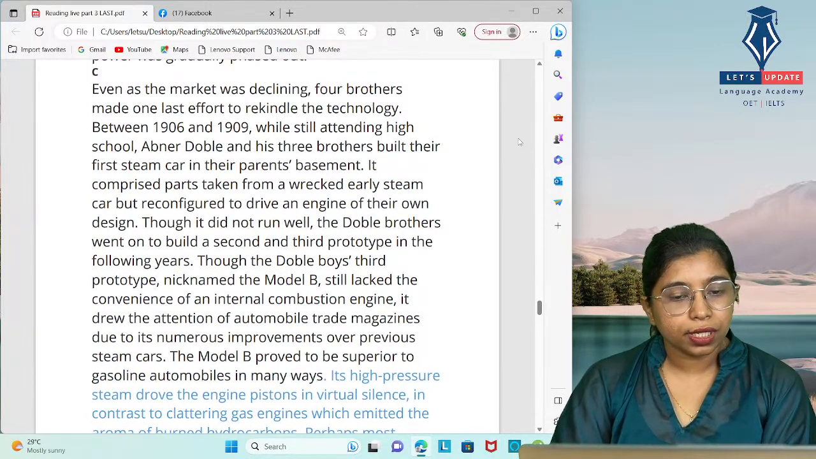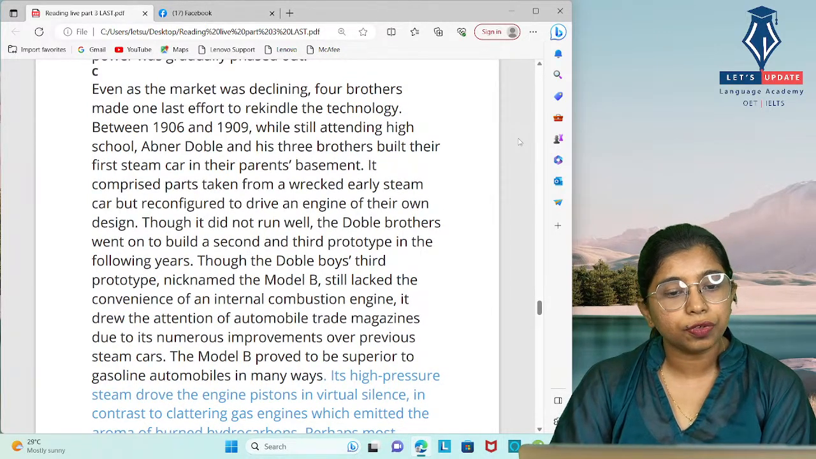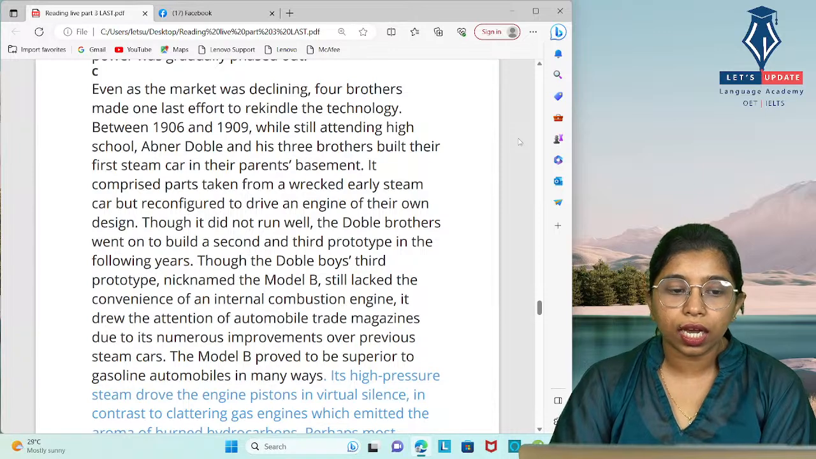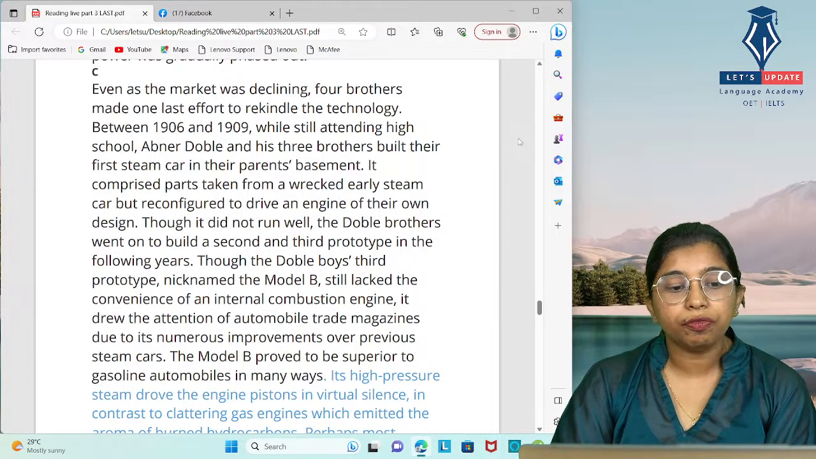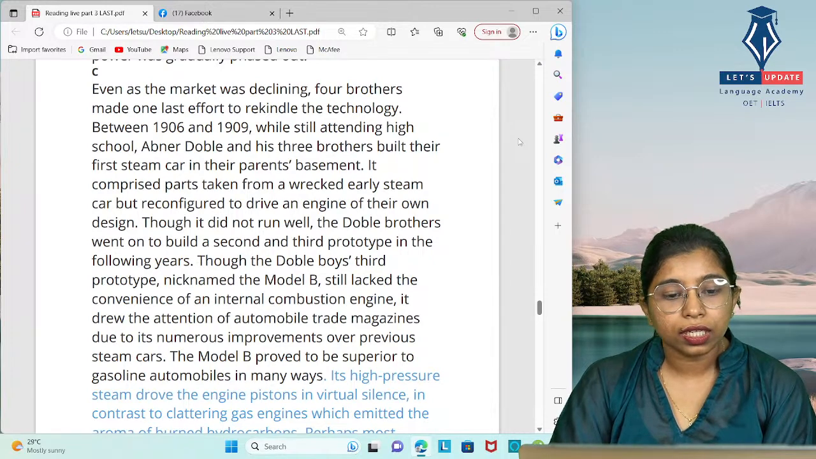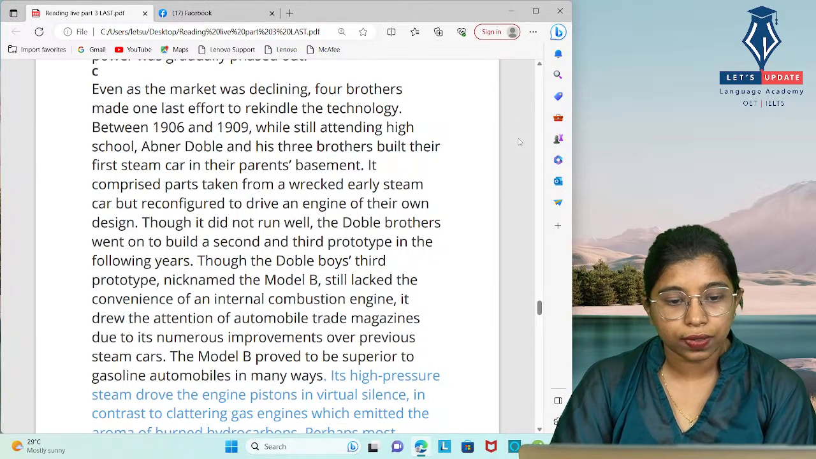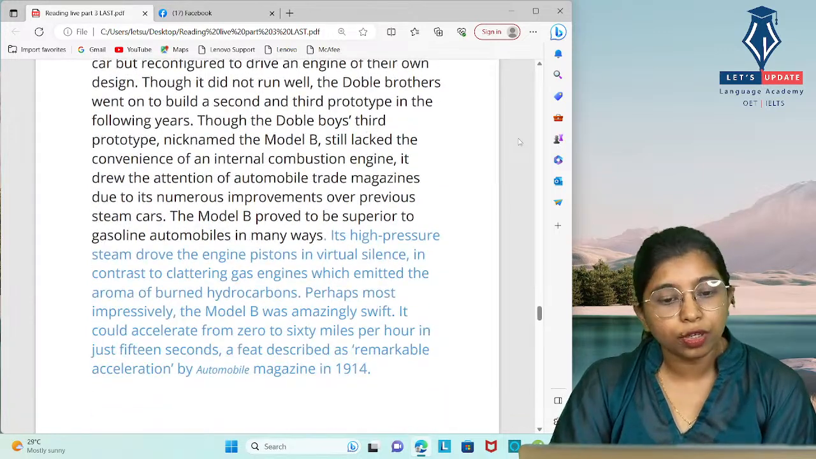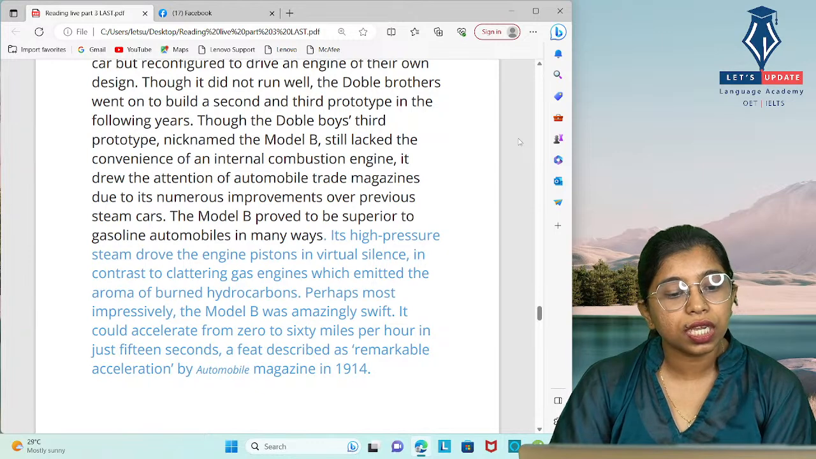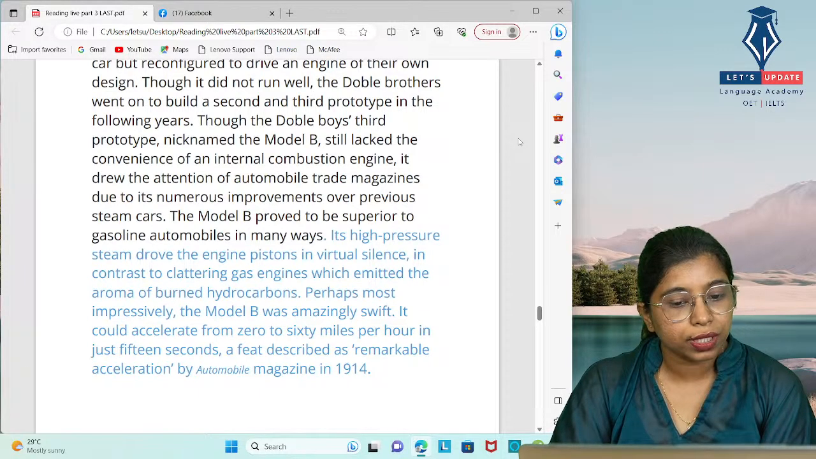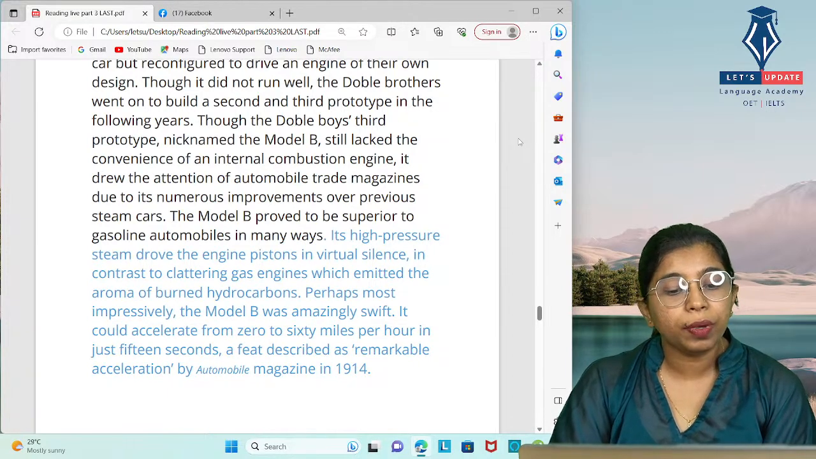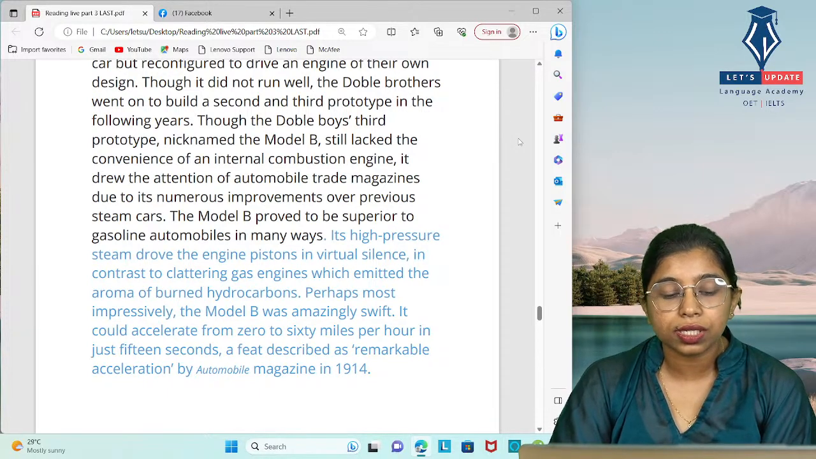Even as the market was declining, four brothers made one last effort to rekindle their technology. Between 1906 and 1909, while still attending high school, they built their first steam car in their parents' basement. Then they discuss the different engine and design. At the end of the paragraph, its high pressure steam drove the engine pistons in virtual silence, in contrast to clattering gas engines which emitted the aroma of burned hydrocarbons. Perhaps most impressively, the Model B was amazingly swift. It could accelerate from 0 to 60 miles per hour in just 15 seconds.